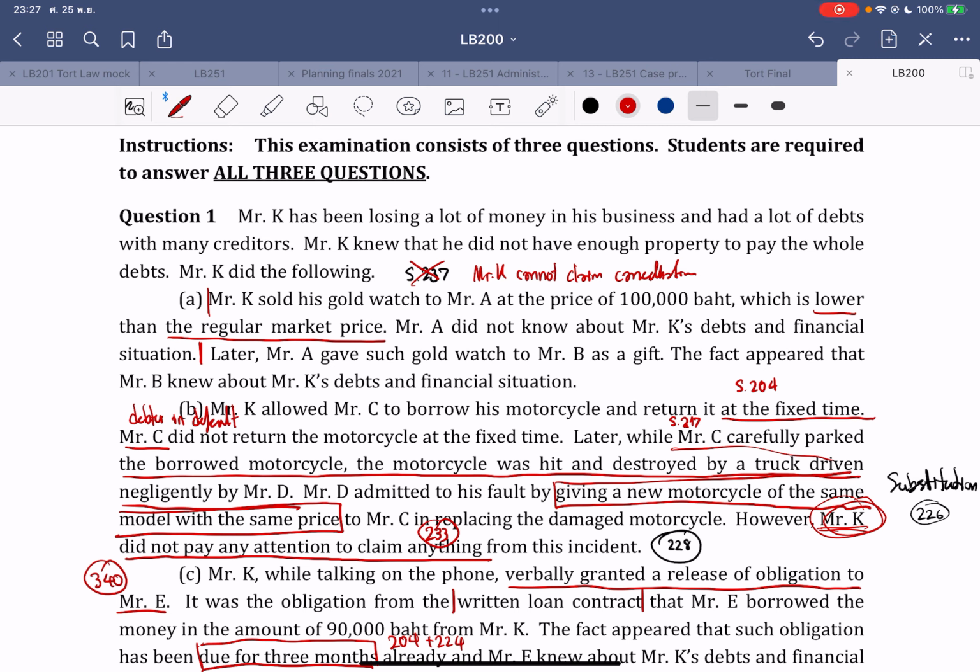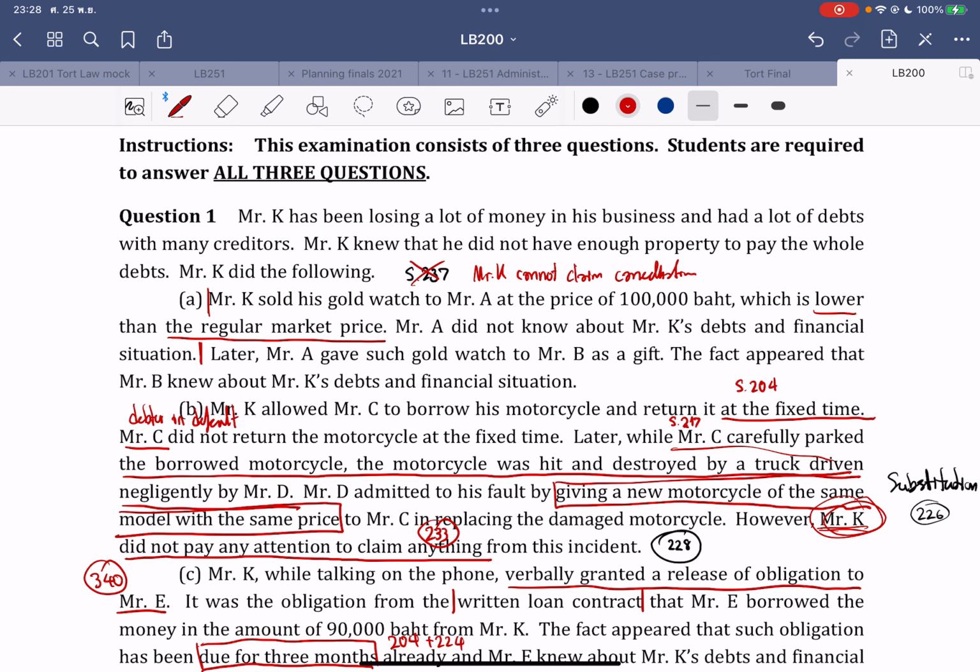Now, the fact that the motorcycle was destroyed by a truck driven negligently by Mr. D means that the destruction, or the impossibility to return the motorcycle, did not occur by Mr. C's fault. However, because Mr. C is the debtor in default, section 217 says that he is liable for any damage, even if it is not his fault here. So, Mr. C is still liable for damage.